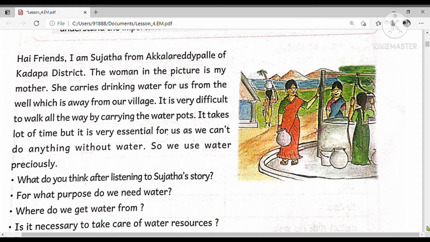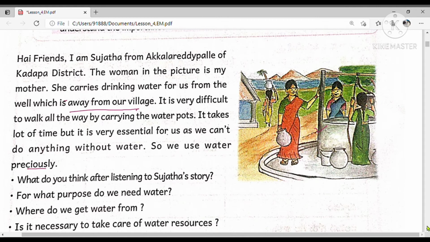Hi friends, I am Sujata from Akkalareddy Palle of Kadapa district. The woman in this picture is my mother. She carries drinking water for us from the well which is away from our village, and it is very difficult to walk all the way carrying the water pots. It takes a lot of time, but it is very essential for us as we can't do anything without water. So we use water preciously.